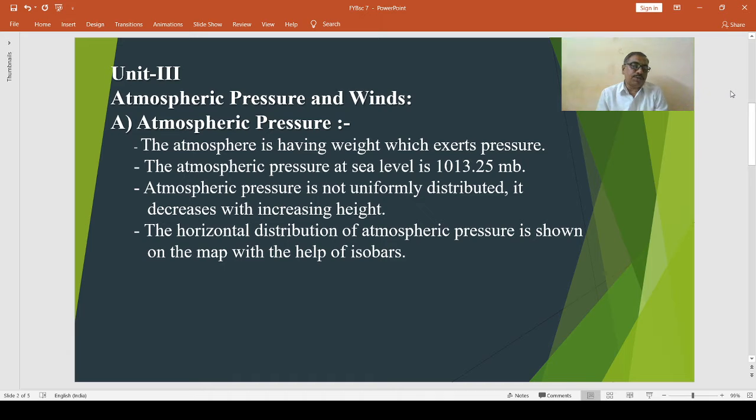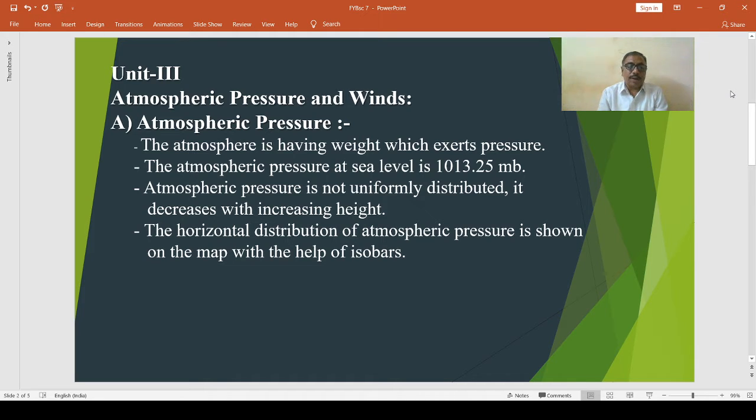Then, the distribution of pressure. Atmospheric pressure is not uniformly distributed. It decreases with increasing height. But height is not the only factor. Pressure changes from time to time.